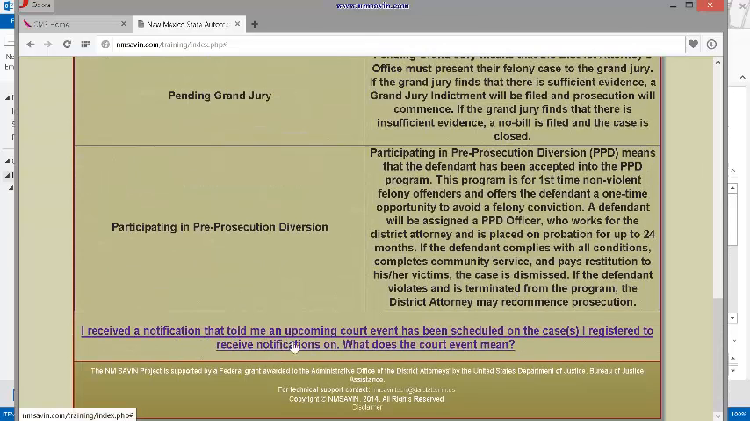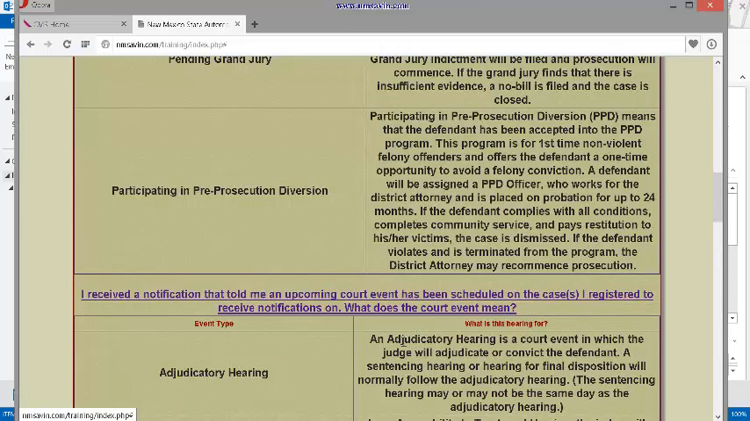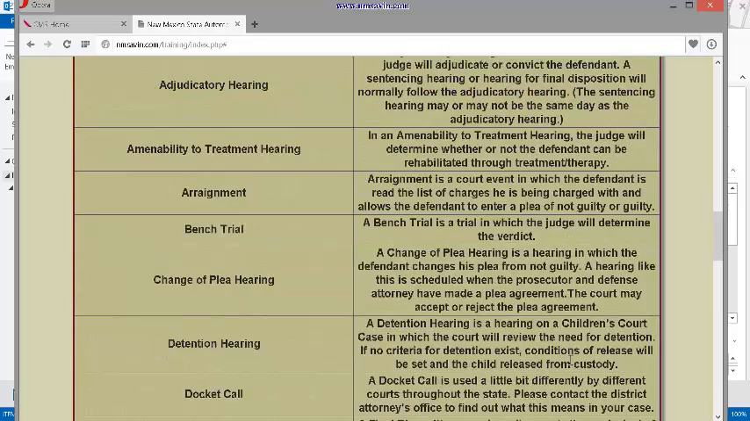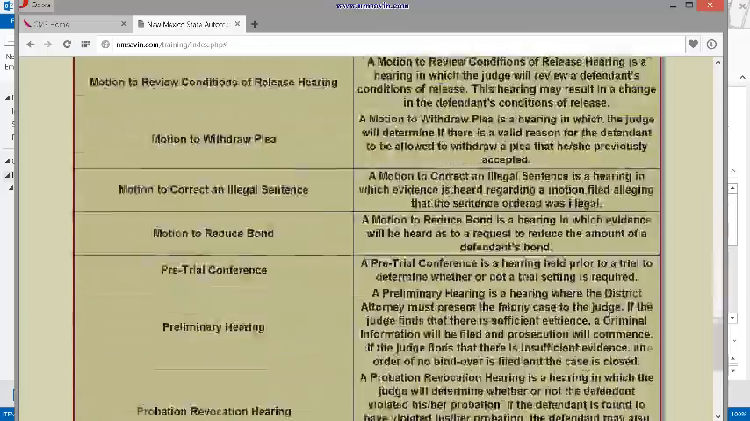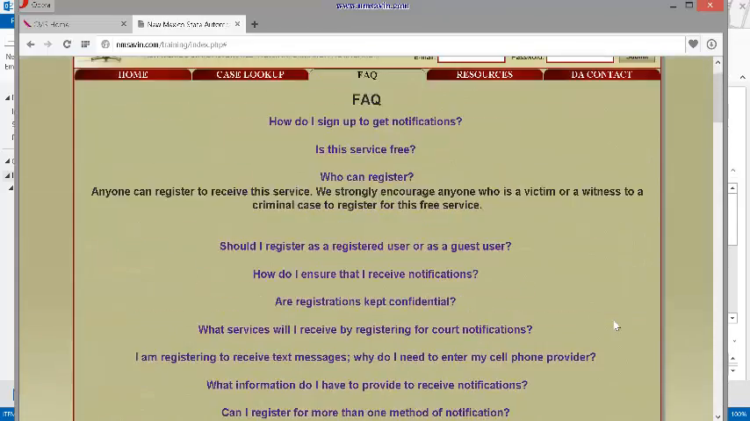There's also another one. I received a notification that told me an upcoming court event has been scheduled on a case I registered to receive notifications on. So this one's a court event. The event type is listed on the left and what the hearing is for is on the right. For example, a bench trial is a trial in which the judge will determine the verdict. So that's a good reference.